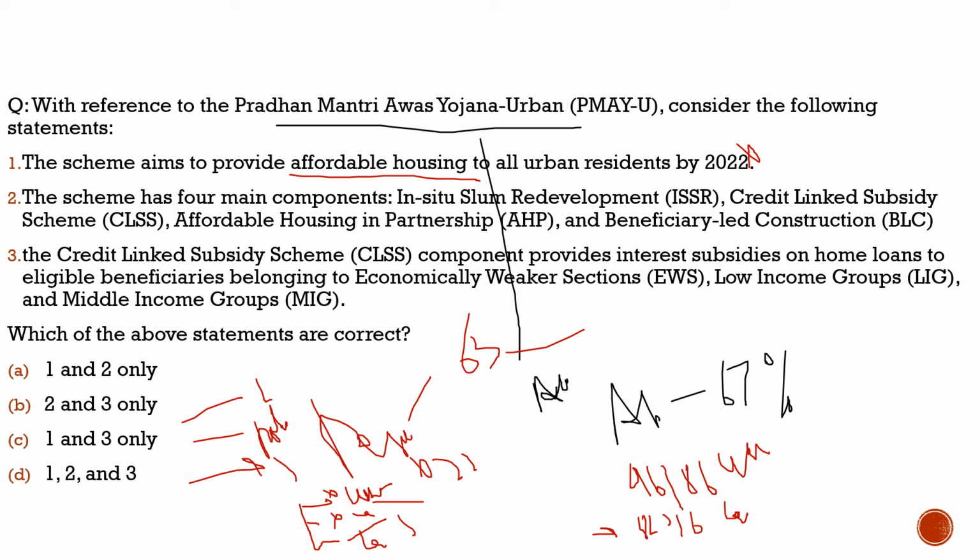Second statement: the scheme has four main components: slum redevelopment, credit linked subsidy scheme, affordable housing in partnership, and beneficiary led construction. 100% correct. As we said earlier, it is a centrally sponsored scheme, and definitely there was a cut in this scheme. That's why we are discussing it. Third: the credit linked subsidy scheme component provides interest subsidies on home loans to eligible beneficiaries belonging to economically weaker sections, low income groups, and middle income groups. 100% correct. So the correct options are option 2 and option 3.